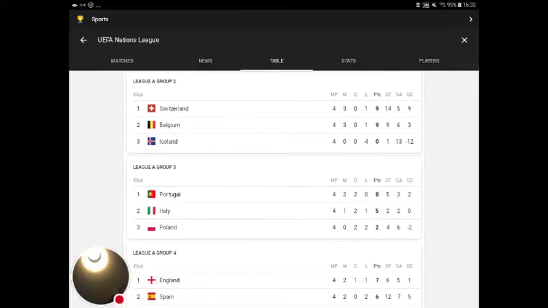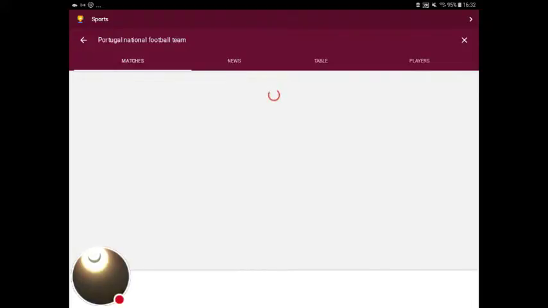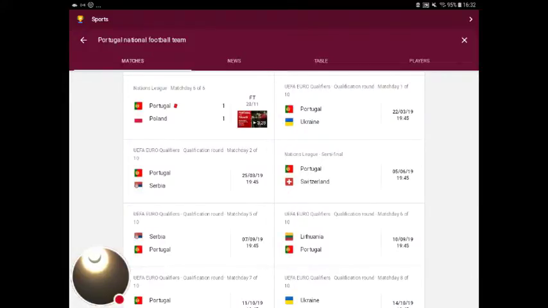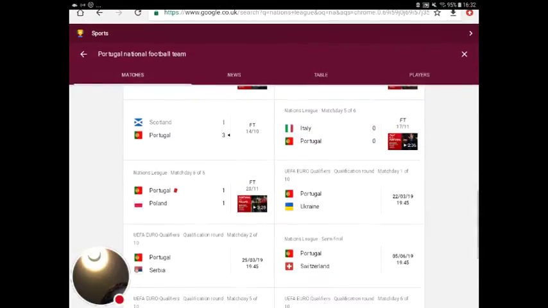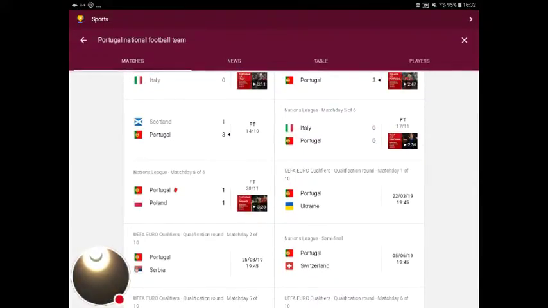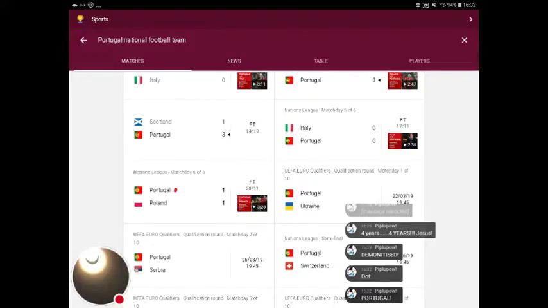We're going to move on to Portugal now, who is of course at the top of their table on 8 points. So we'll be in the semis. Alright, I'm going to hand over to Denley now to speak about Portugal's ups and downs in the Nations League. Portugal has done pretty well.